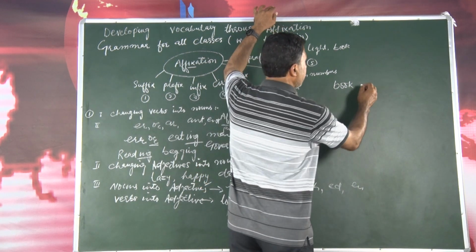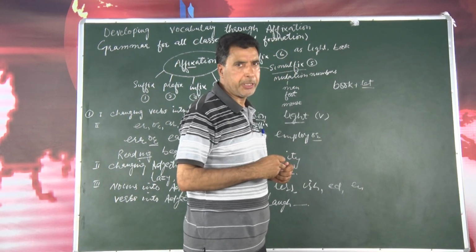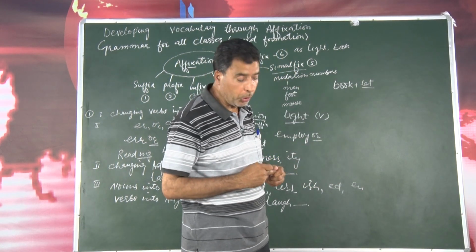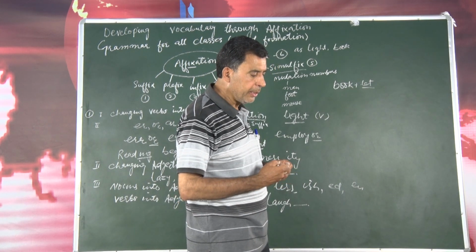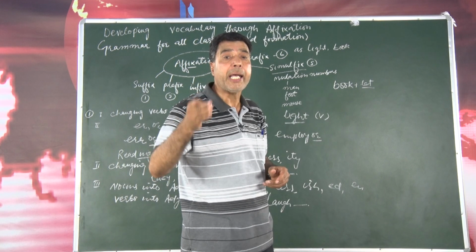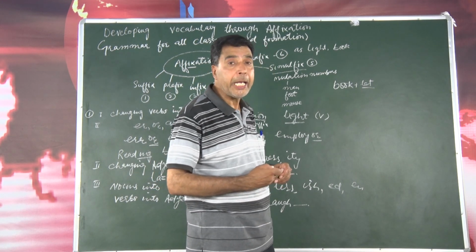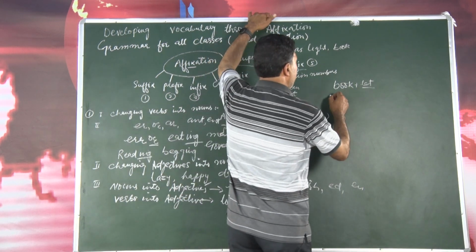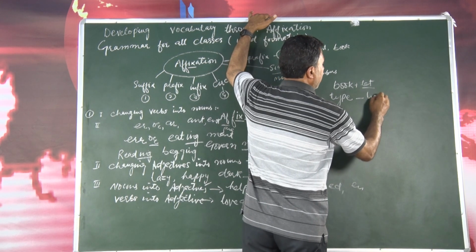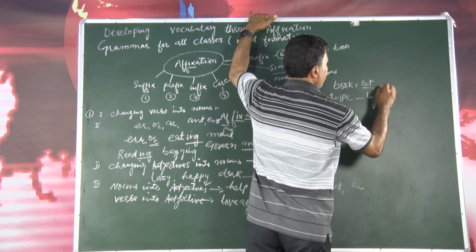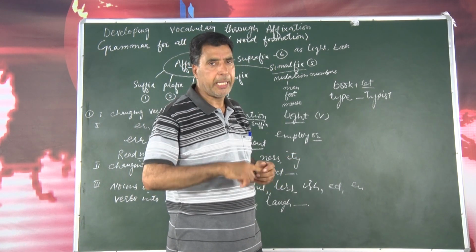But if we use let, this becomes booklet. So, one more word, booklet, or here is a leaf, leaflet. Then sometimes we add ist to a noun to form another noun. For example, type, T-Y-P-E, type. So, to form another noun, T-Y-P-I-S-T, but we have to take sometimes into consideration the spelling as well.